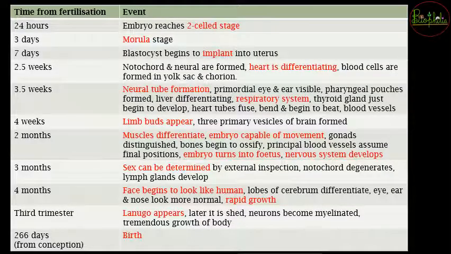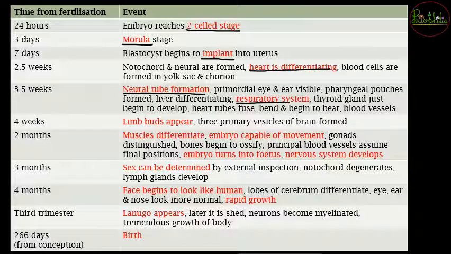Now this is going to be a little marking table that you can understand all the timelines in a particular table over here itself. So at 24 hours the embryo is going to reach the 2 cell stage. At a 3 days interval you are going to see the morula stage. At 7 days implantation will occur, and 2.5 weeks, that is almost by 2.5 weeks, the heart will start to differentiate, that is by the end of the first month. Then at 3.5 weeks you can find the neural tube formation, because this is going to be the basic structure from where your spinal cords will be formed further.